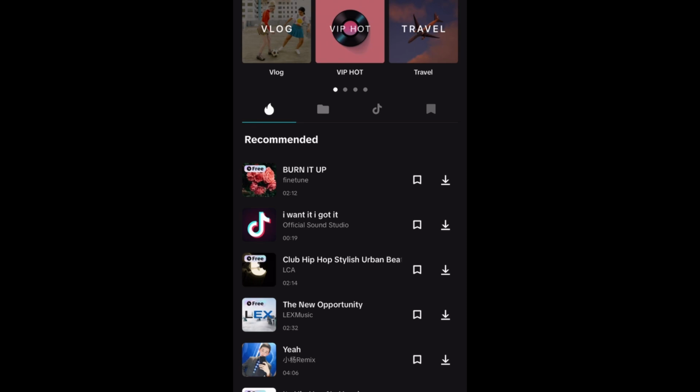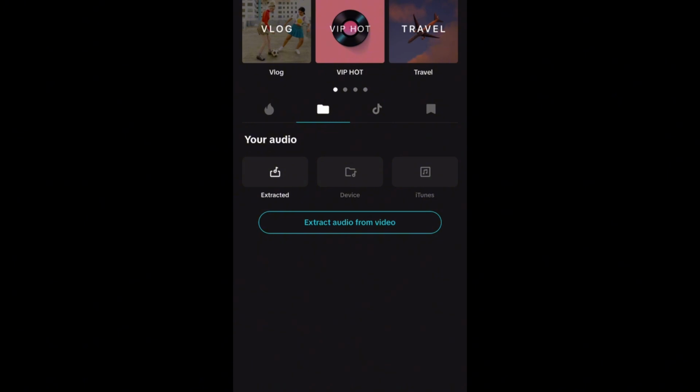So when you tap on sound, the next thing you need to do is click on this icon that is like a file icon. When you tap on it, then you will see extracted, device, iTunes, extract audio from video. So what you're going to be doing is you're going to click on device, right? This device right here.